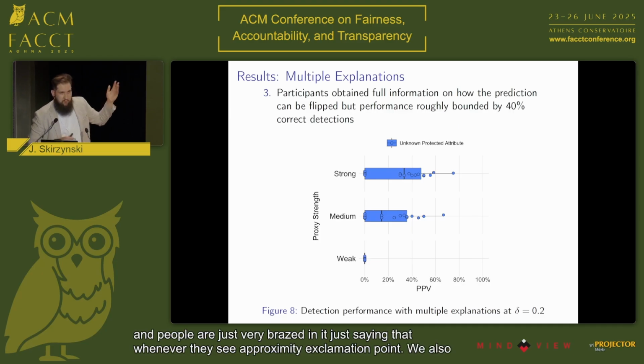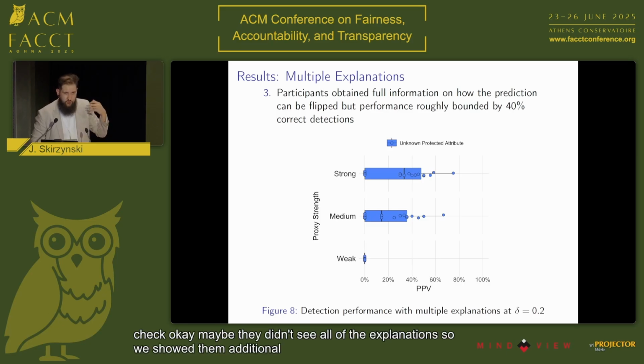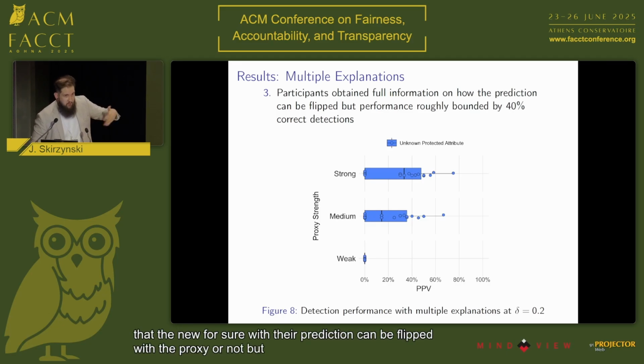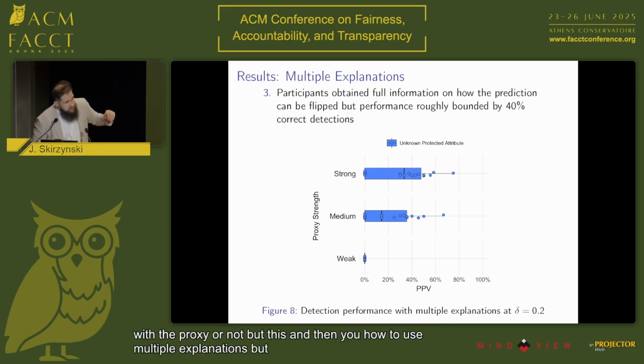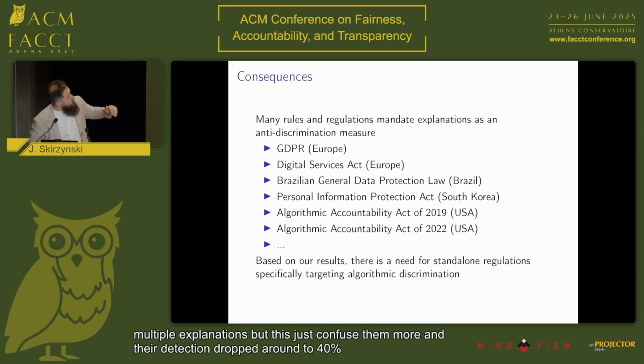We also checked, maybe they didn't see all of the explanations, so we showed them additional explanations so that they knew for sure whether a prediction can be flipped with a proxy or not. They knew how to use multiple explanations, but this just confused them more and their detection dropped to around 40%. And why is it all important?